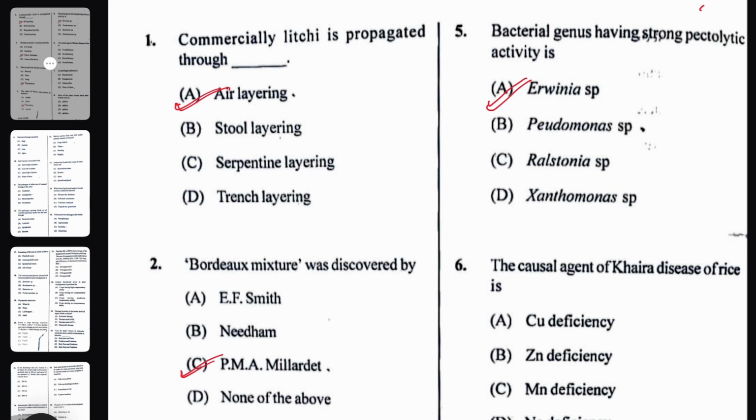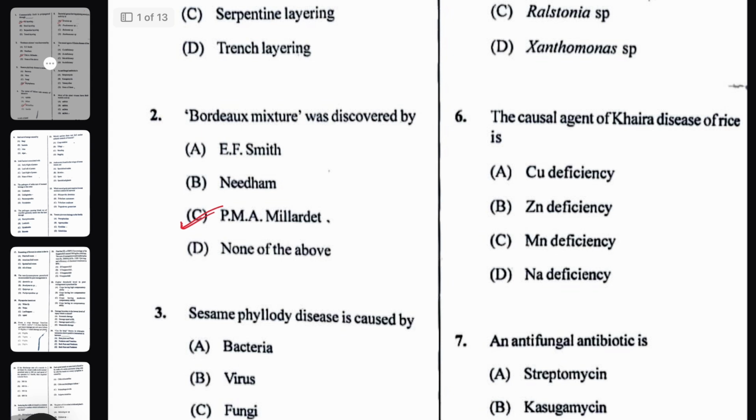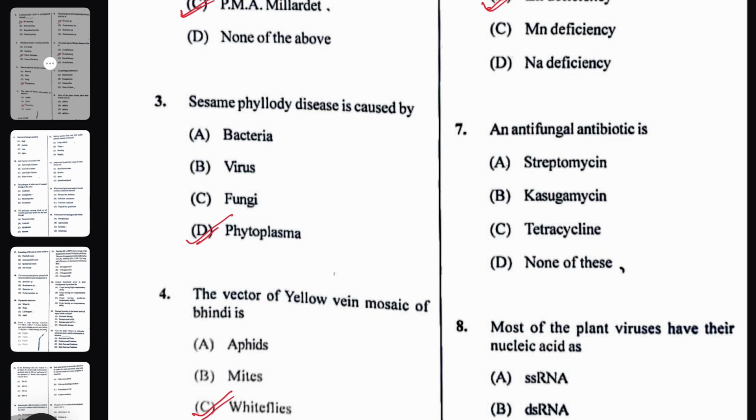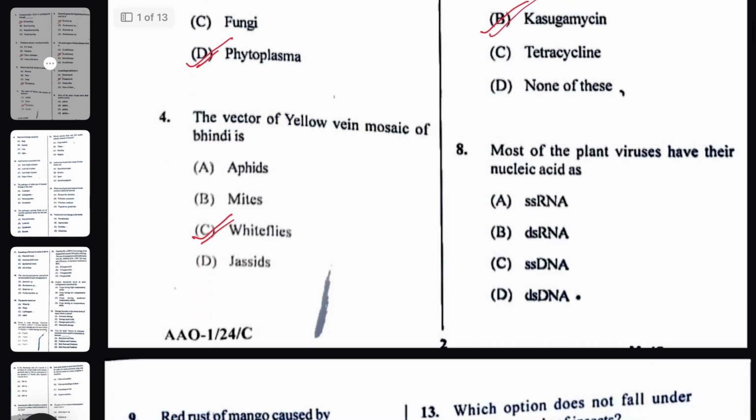The explanatory answer keys I will post in our dedicated group, so you can find them there. Next question, the causal agent of Khaira disease of rice, all of you know, is zinc deficiency, and it is mostly seen during the nursery stage. Next question, which one of the following is an antifungal antibiotic? Most probable answer key is Kasugamycin.